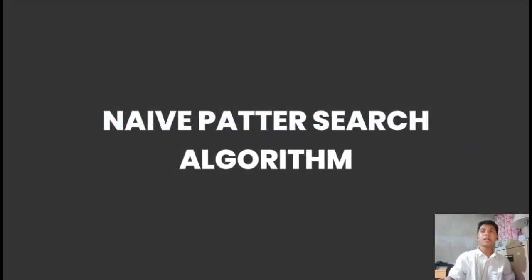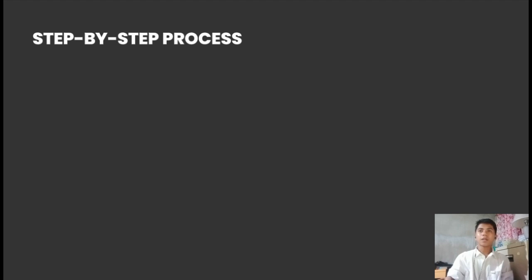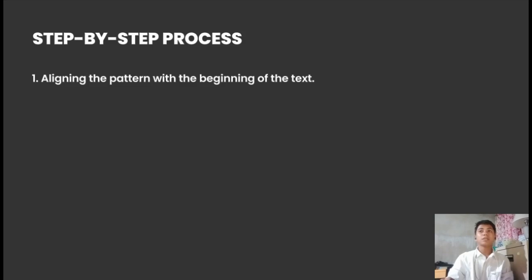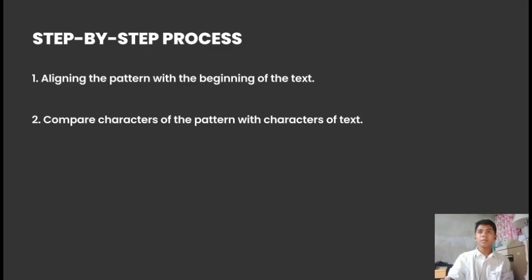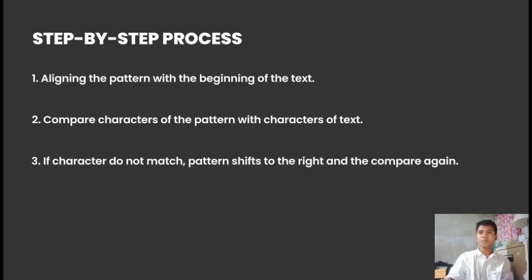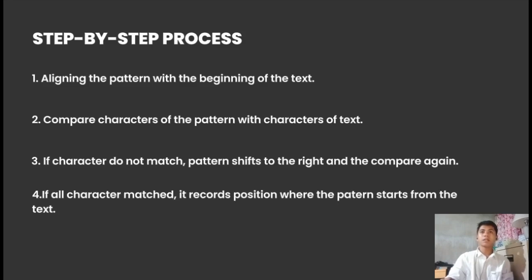Now let us proceed to the naive pattern search algorithm simulation. Here is the step-by-step process of the algorithm. First, the algorithm starts by aligning the pattern with the beginning of the text. Then it compares the characters of the pattern with the corresponding characters in the text, one by one. If the characters do not match, the pattern shifts one position to the right and the comparison process repeats. If all characters match, it records the position where the pattern starts in the text. This shifting and comparing continue until the pattern has been aligned with every possible position in the text.